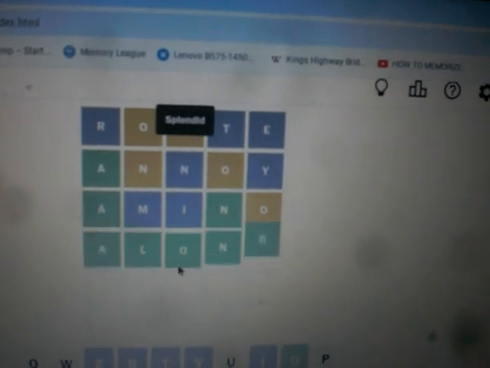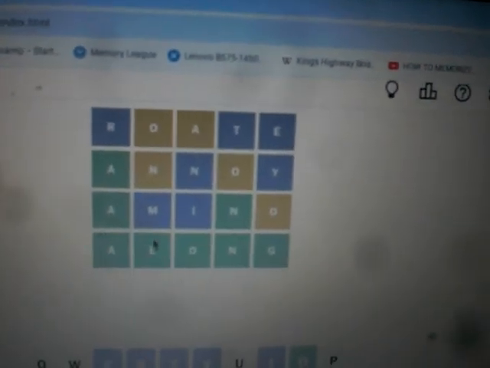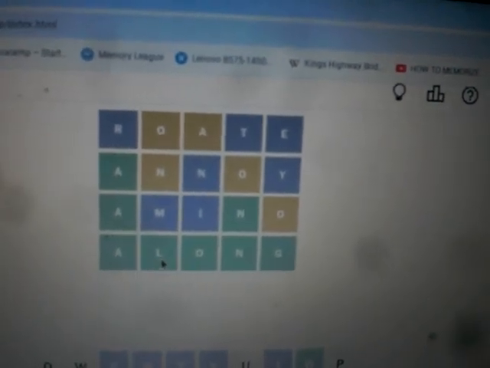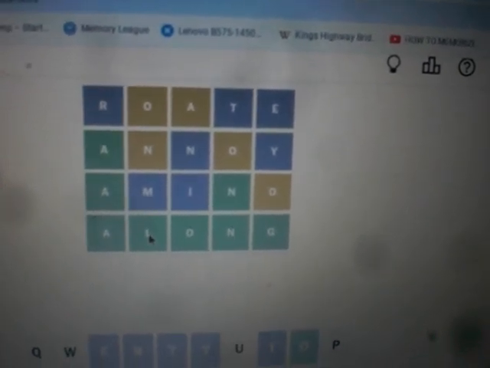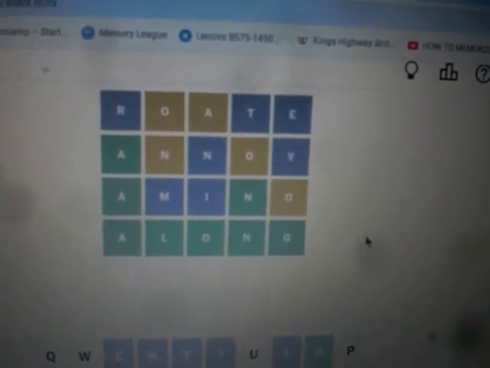Okay, now there's a lesson to be learned there. If I had gone through everything, I would have picked along over amino because the L was more common than the M in my ETAOIN SHRDLUC system. So, in that case, I just got that in my head and, oh well, can't win them all. I still got in 4 though, so that's okay. Want to get them in 4, but prefer to get them in 3 or less.